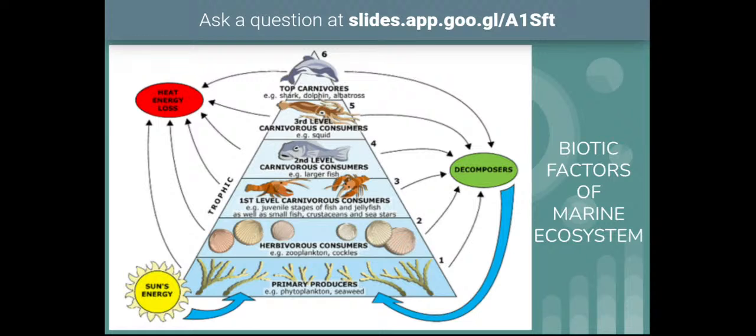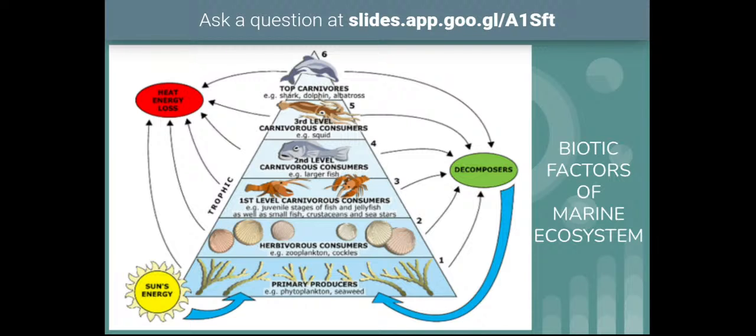Based on the active swimming or not active swimming nature, they can be divided into plankton or nekton. So some organisms will be benthic in one stage, and they will be pelagic in another stage of their life cycle. And in the natural classification, we know that the organisms can be classified into producers, consumers, and decomposers.